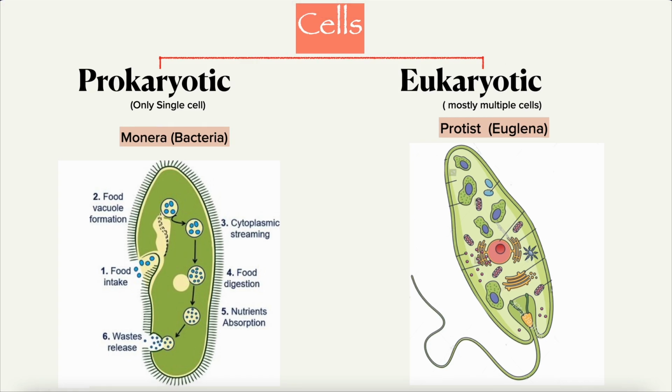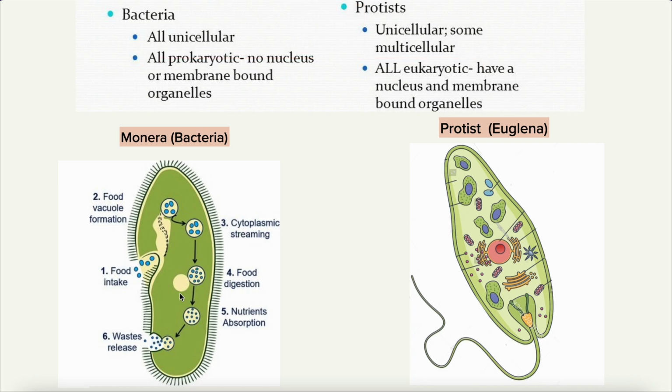So the protist is almost like the monera, just that it has some organelles in it, whereas in the monera you did not see any organelles in it. Bacteria are all unicellular, whereas protists can be unicellular, and some can be multicellular. All prokaryotic has no nucleus or membrane-bound organelles. All eukaryotic have a nucleus and membrane-bound organelles.